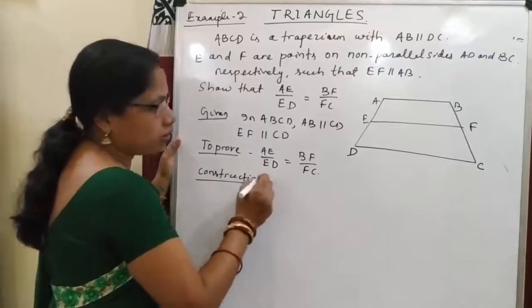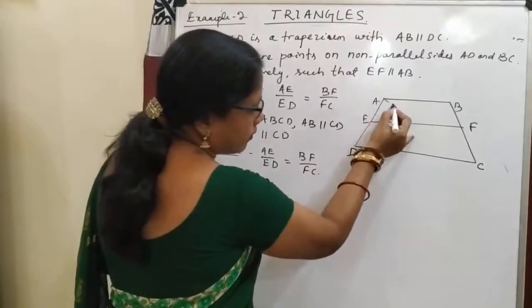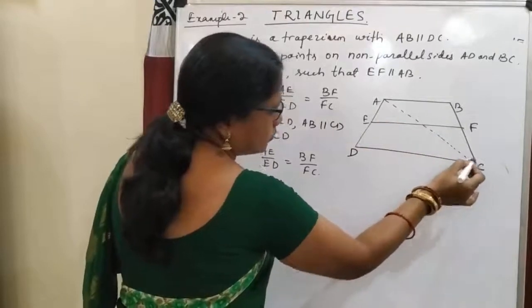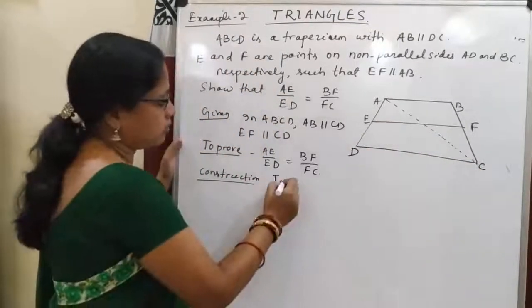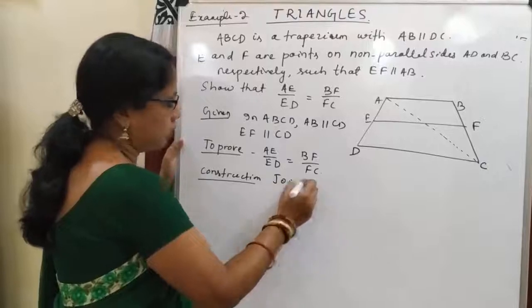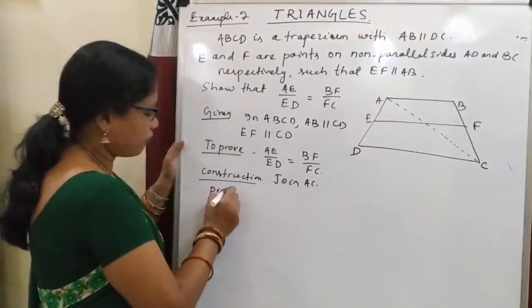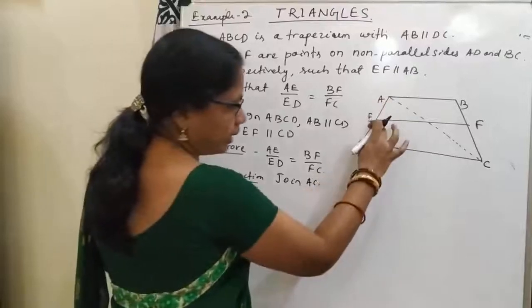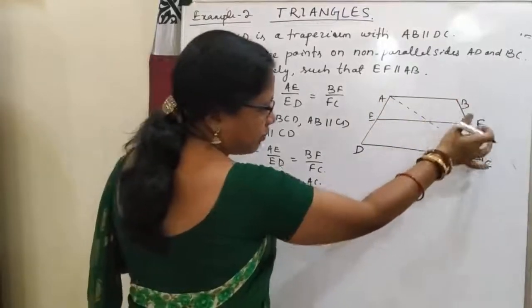Construction: join AC. Then prove. So we have to prove AE by ED is equal to BF by FC.